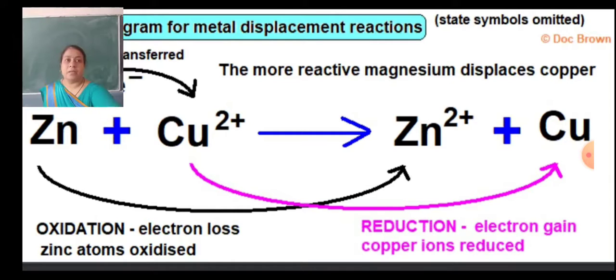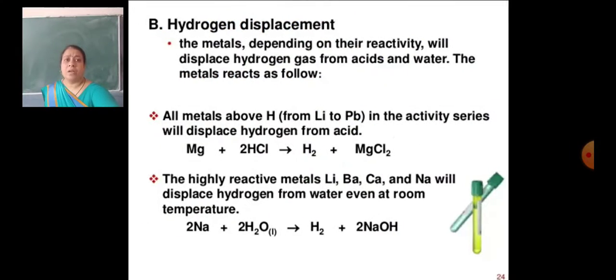I think you understood that. Now take the hydrogen displacement reaction. When metals react with acids, they form hydrogen gas and a salt, for example magnesium chloride. Always remember, they form magnesium chloride.